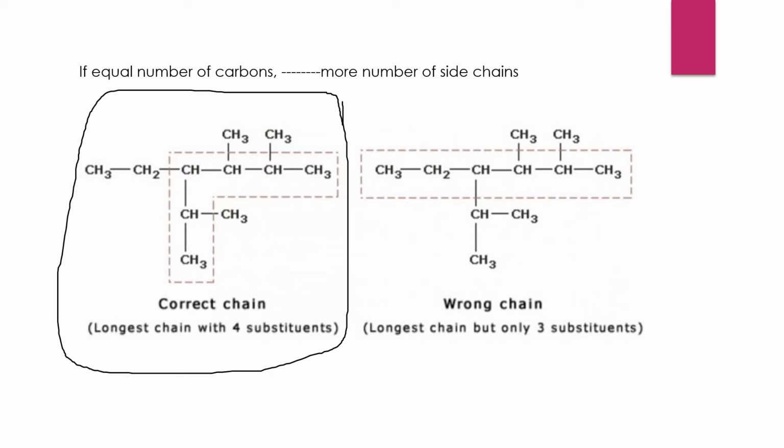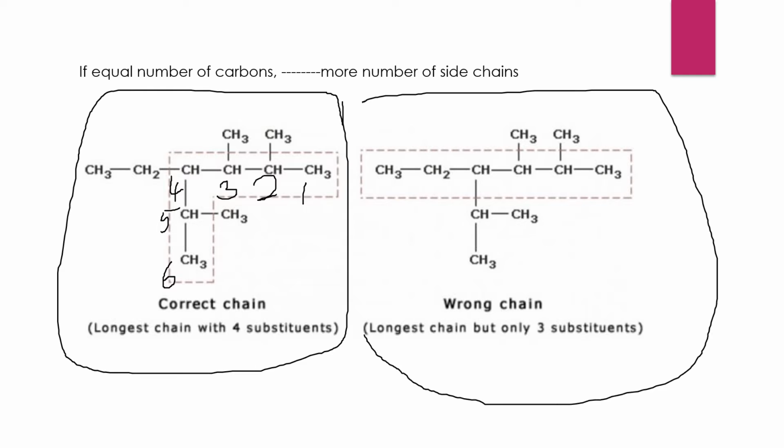Here we have a total of 6 carbons. In those 6 carbons, I'll start counting from here: 1, 2, 3, 4, 5, 6. In these 6 carbons, if you observe, on the second, third, fourth, fifth we have side chains. Now if I don't want to take it like this, I will try another manner. This is the second manner I want to take.